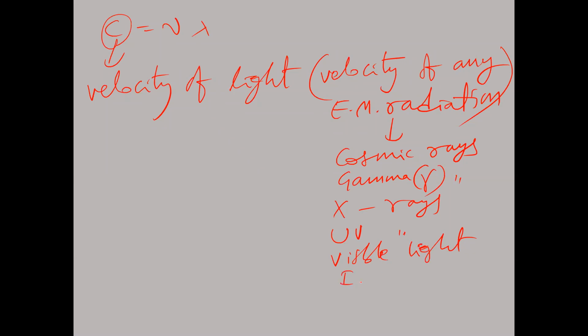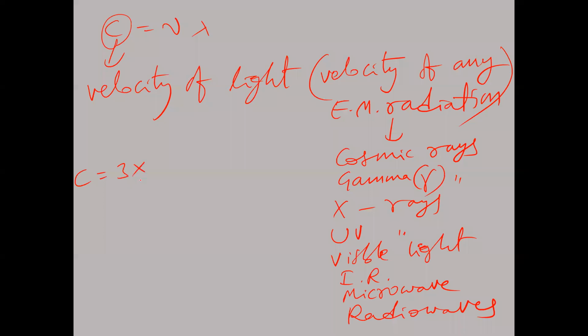After this, infrared radiation, then microwaves and radio waves. These all are electromagnetic radiations. For any electromagnetic radiation, the velocity is C. C is the velocity of light or any electromagnetic radiation. Is that clear?